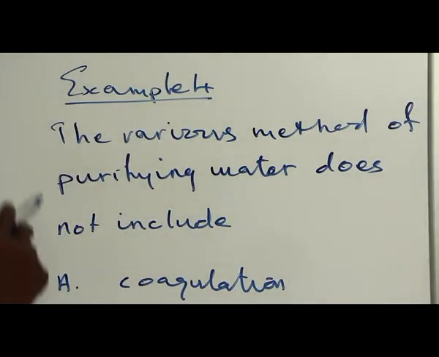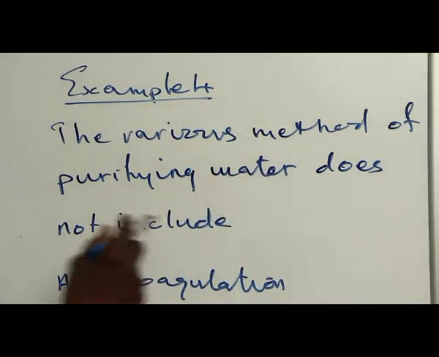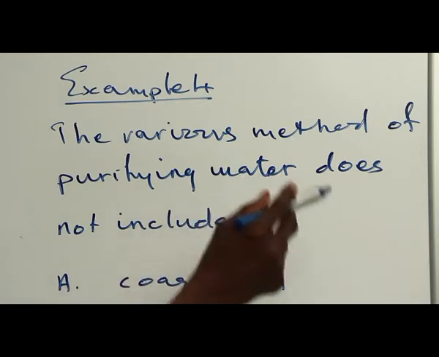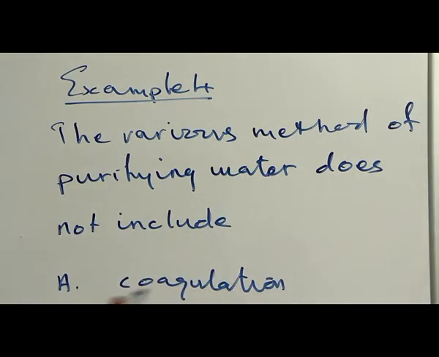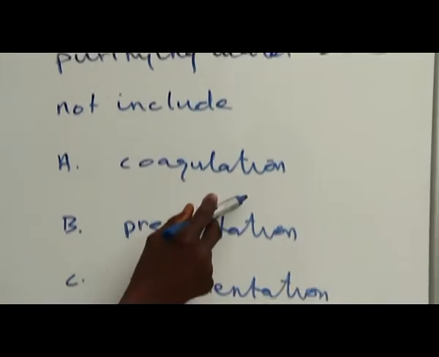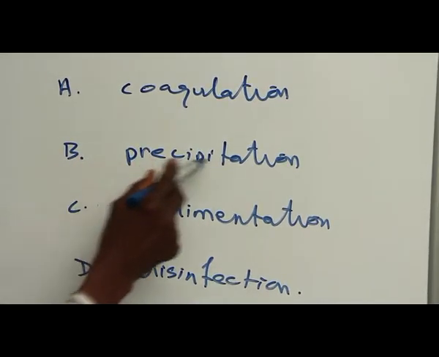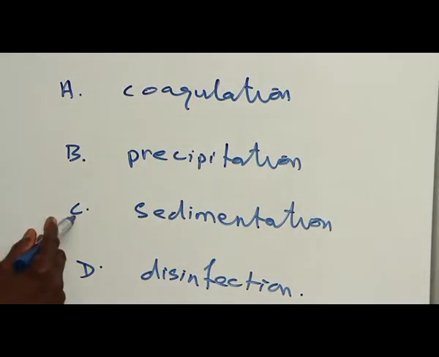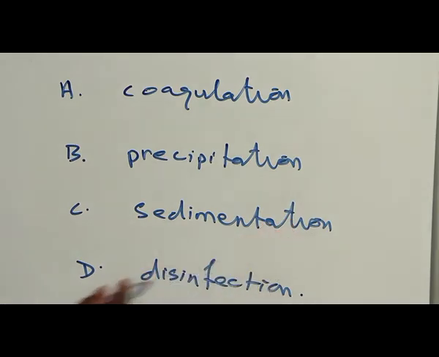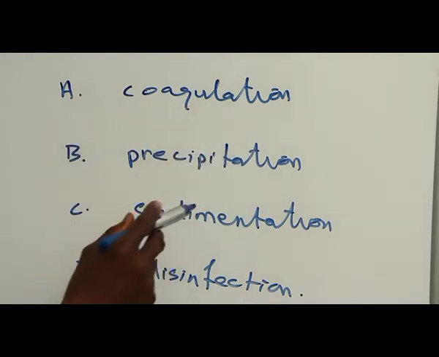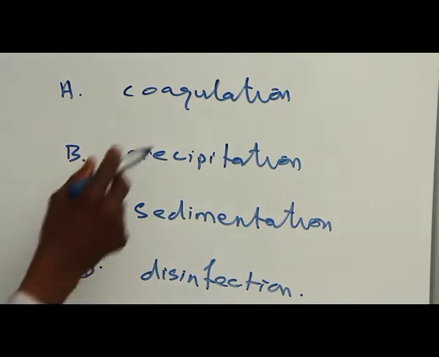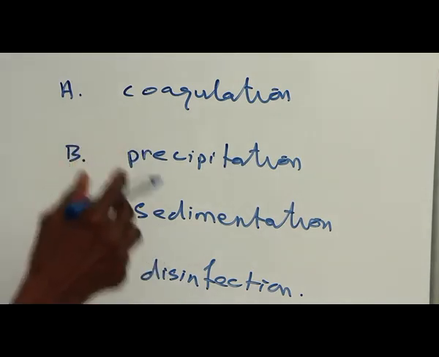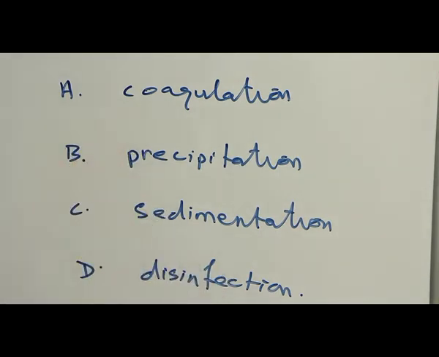Example 4. The various methods of purifying water do not include A. Coagulation, B. Precipitation, C. Sedimentation, D. Disinfection. Let's consider the options one after the other. A, coagulation. Yes, coagulation is a method. It helps to make the suspended particles to settle.